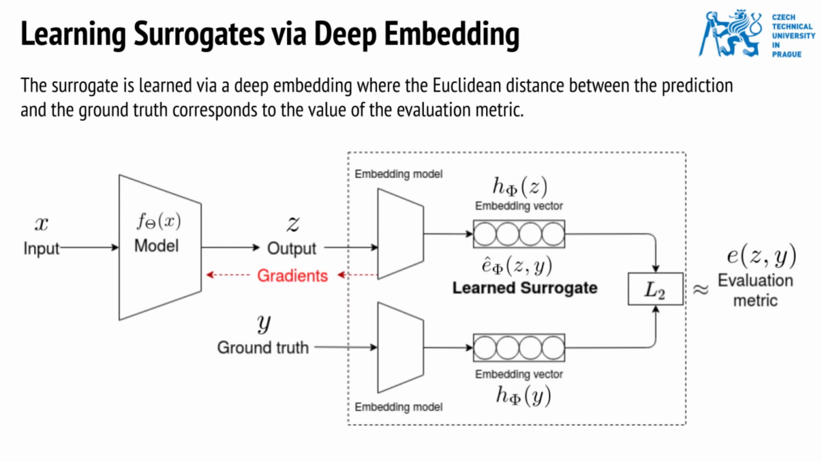Here we show the notations that will be used in the subsequent slides. The model that we are trying to train is denoted by f and parameterized by theta. For an input x and ground truth y, the model outputs z. The surrogate uses an embedding model denoted by h and parameterized by phi and generates two embeddings, h of z and h of y. An L2 norm between the two embedding vectors approximates the evaluation metric E.